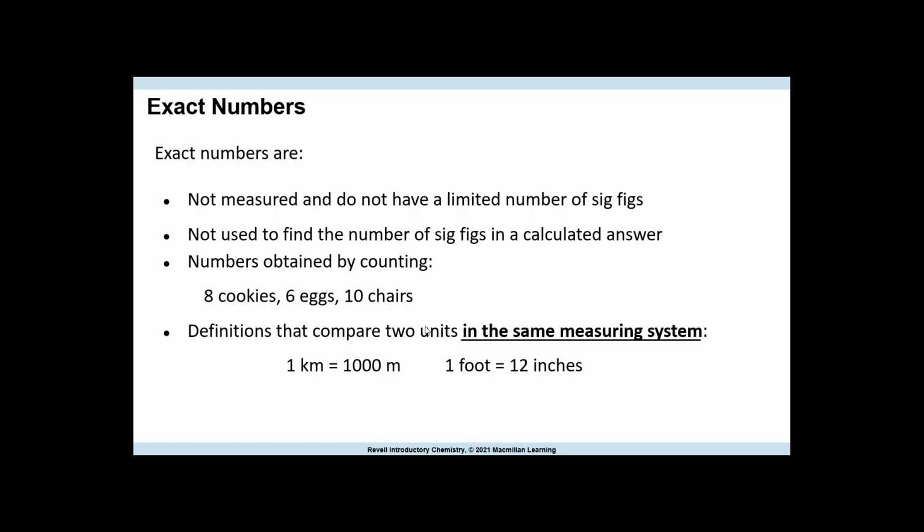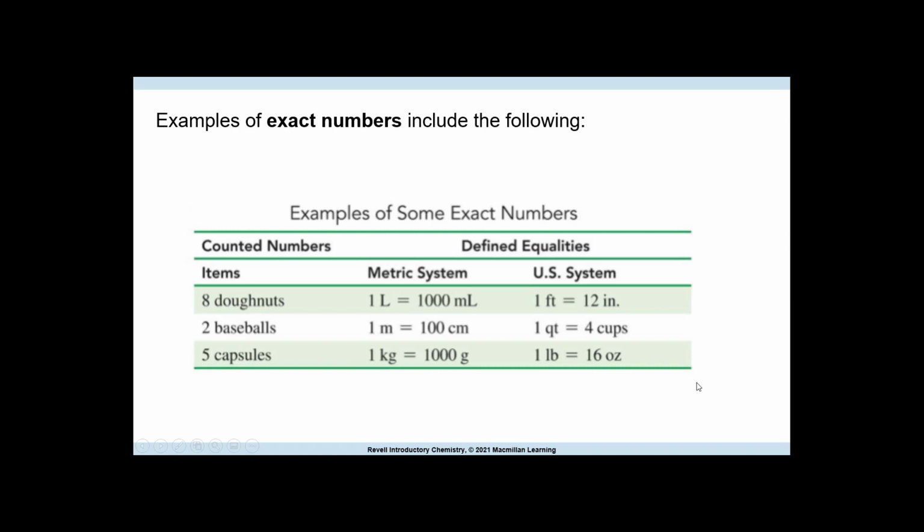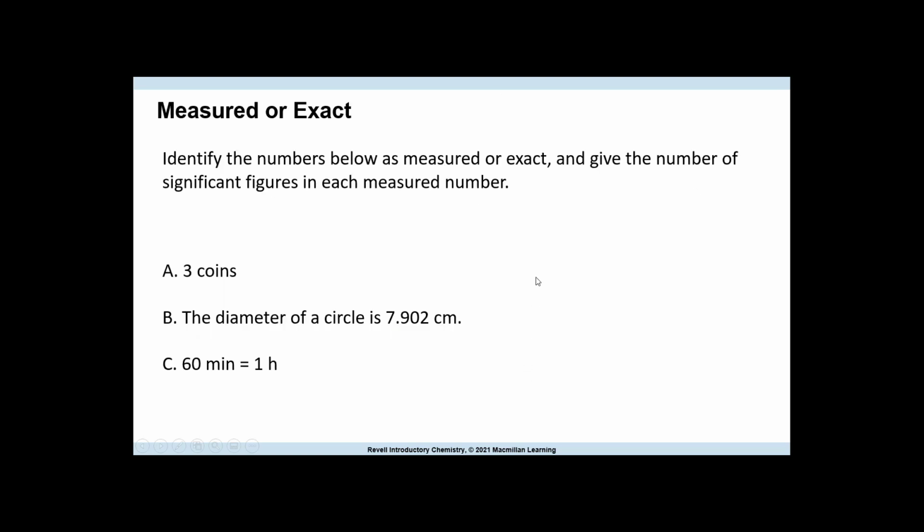When we start doing calculations, these are things you need to remember because they will really make a difference on your answer. So we don't count this and we don't count this. Here are examples of exact numbers to help you understand, from another book I taught. You can see the same system, same system, same system. Exact means we don't count them.